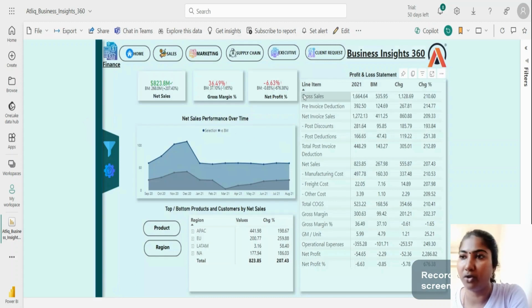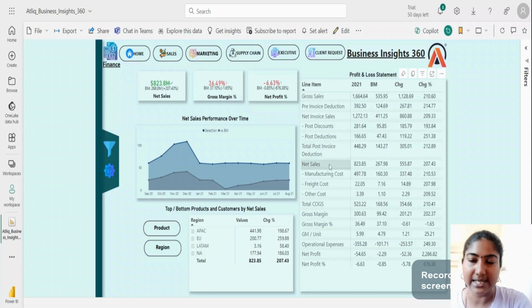This is the exclusive profit and loss statement for the finance department. The first thing in the P&L statement is gross sales. I will explain this P&L statement shortly. The first thing that goes in the P&L statement is gross sales, and we deduct some deductions, which are pre-invoice deductions and also post-invoice deductions. After that, we get the net sales from the gross sales.